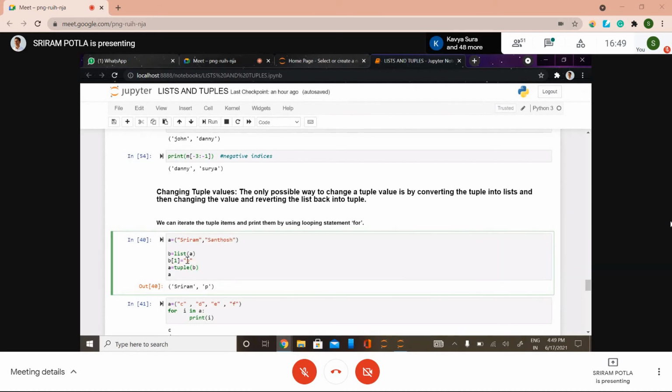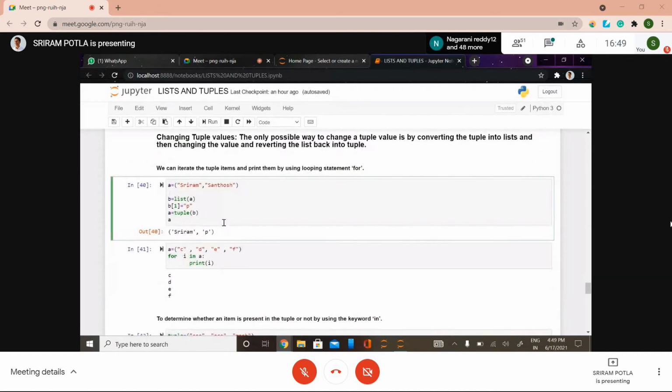And after replacing, I'm going to convert the B list into a tuple. For that, I'm using the tuple method, with the corresponding variable as A. So finally A would be a tuple only, but the value has changed. See here, in place of Santosh, we got P. This is how you can change the tuple values. Is this clear? First conversion into a list, then changing whichever value you want, and then again converting it into a tuple. Is that clear?